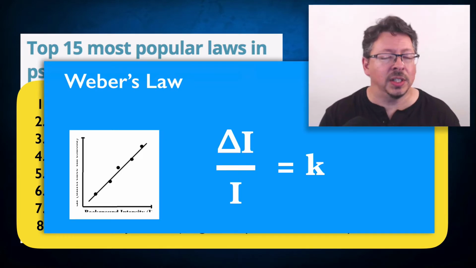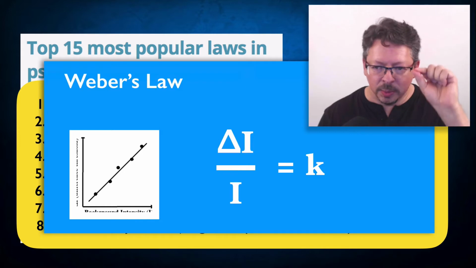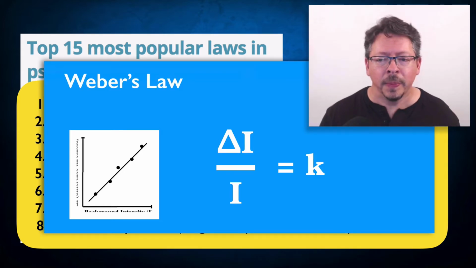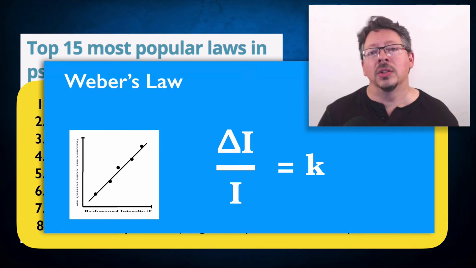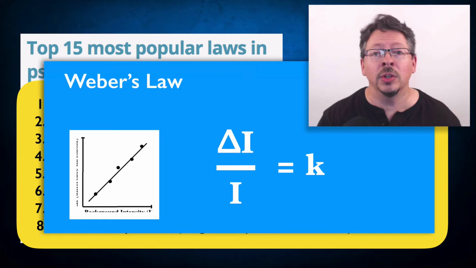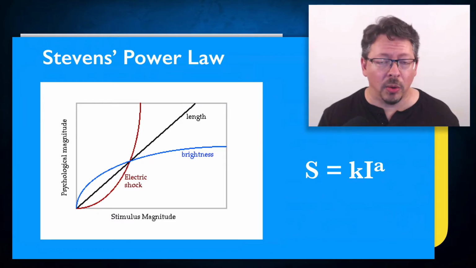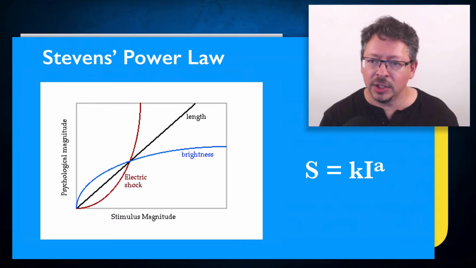Then you can do this for 6 pounds, 7 pounds, 10 pounds. And the x-axis is the starting weights. The y-axis is the just noticeable differences for each of the starting weights. And it turns out this relationship scales linearly. So the heavier the starting weight, the larger the difference has to be before you'll notice a difference. So that's Weber's law.